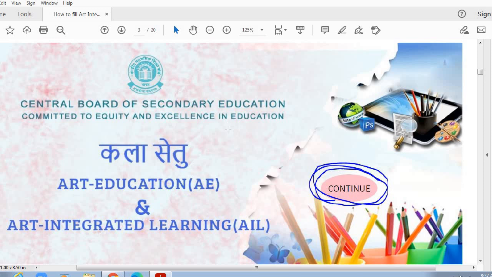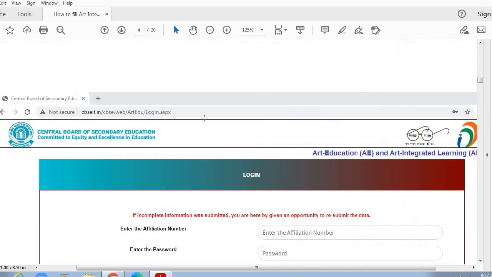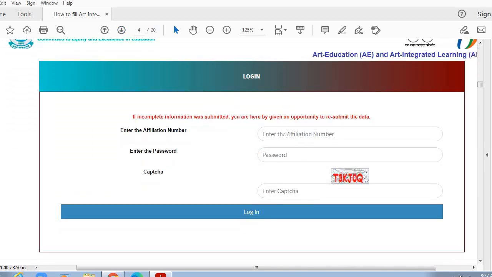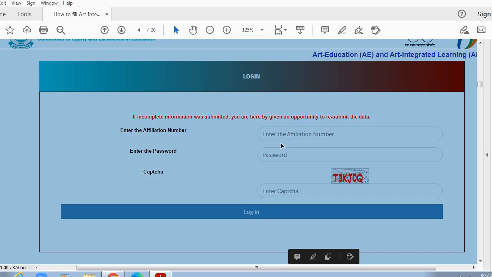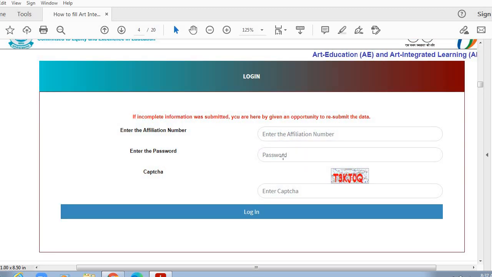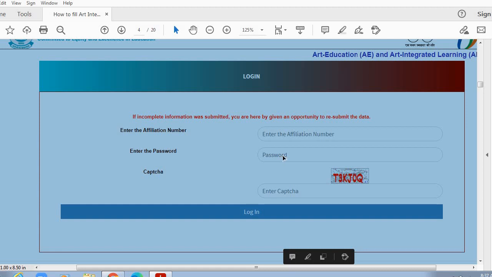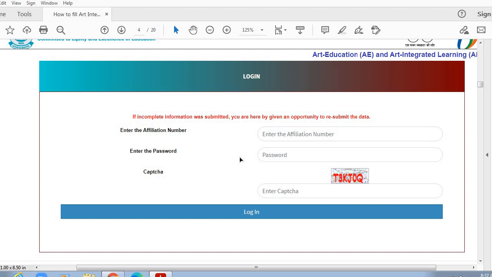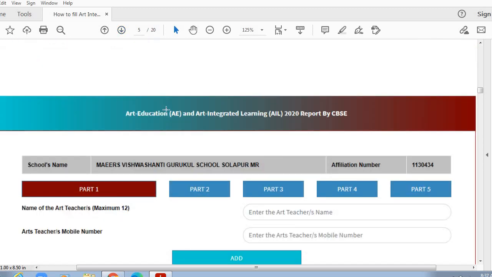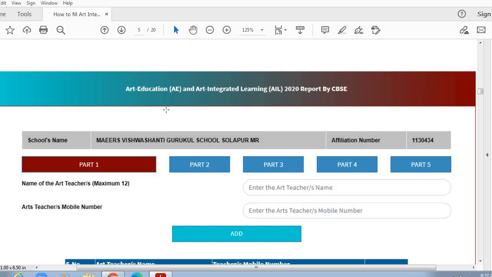So this is the Kala Setu portal. When you click on this continue, it will take you to the login page. Schools need to enter the affiliation number and password that is used for other CBSE activities. After filling these correct details, it will take you to art integration portal, that is Kala Setu portal. So this is how the Kala Setu portal looks.